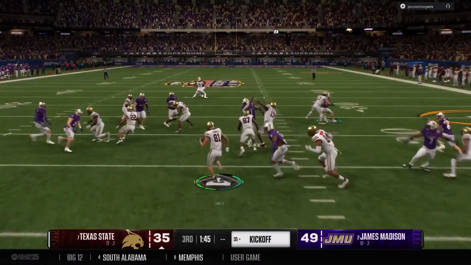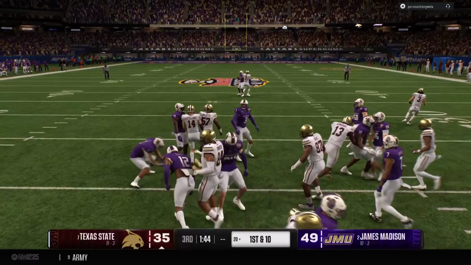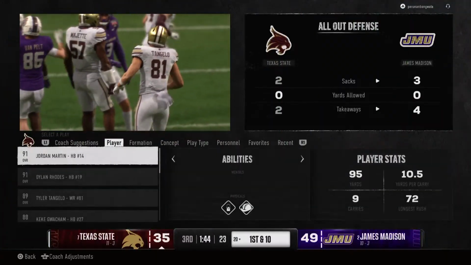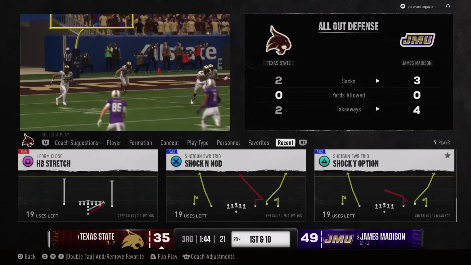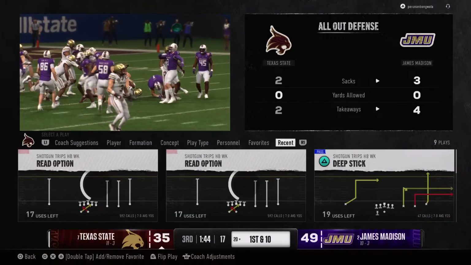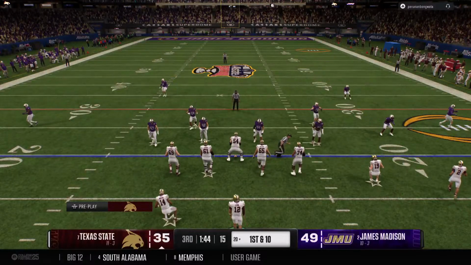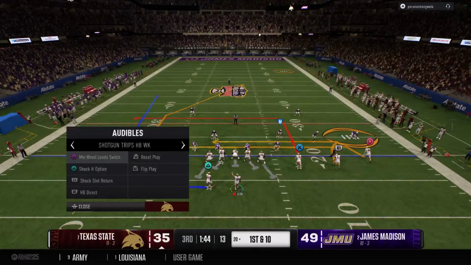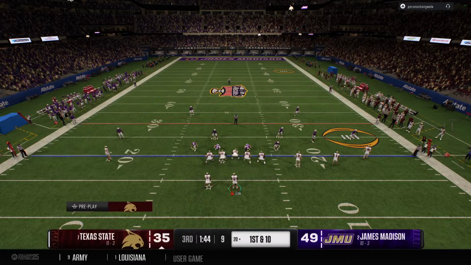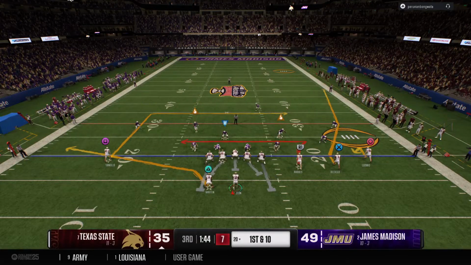He's going to try for a return from a couple yards deep in the end zone. It'll be tackled right at the 20. That's a good job by the coverage team. The Texas State offense back on the field now. They punched it in the last possession. Can they do it again, or will this defense make some adjustments to get a stop?